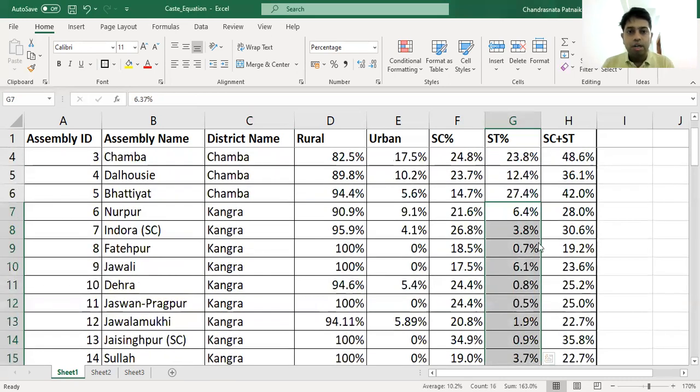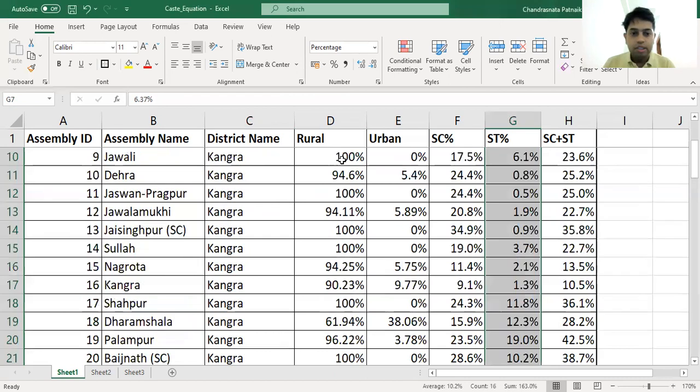Now let's have a look at how Kangra has voted in the past election. In the Kangra district, out of 15 seats, BJP was able to win 11, Congress 3, and an independent candidate 1. So whoever wins Kangra has a great advantage. If you look at 2012, Congress was able to win 10 seats, where BJP won 3. So in 2012 Congress won Kangra and formed the government. In 2017, BJP won Kangra and formed the government.